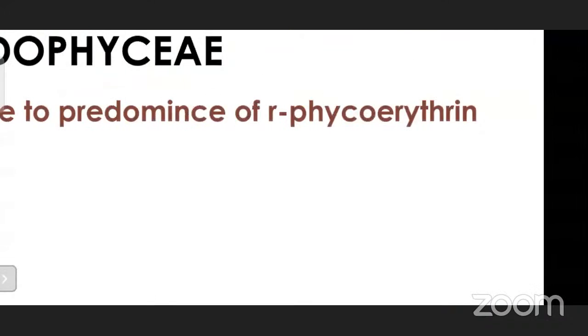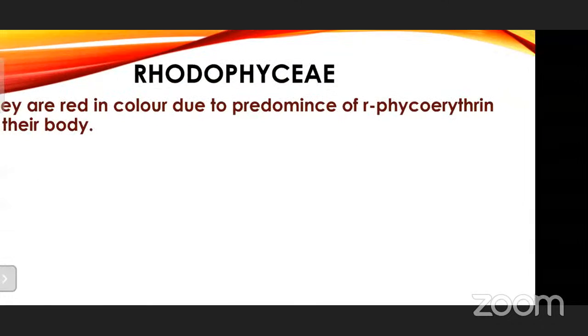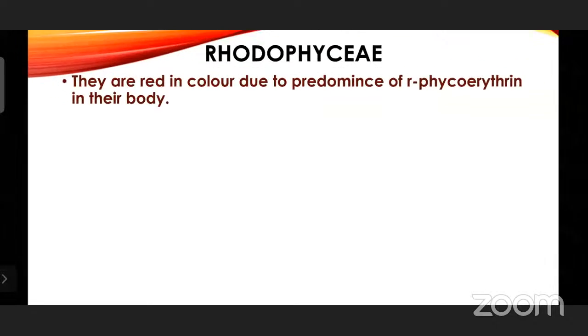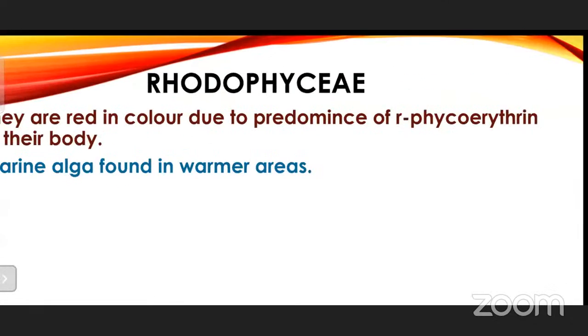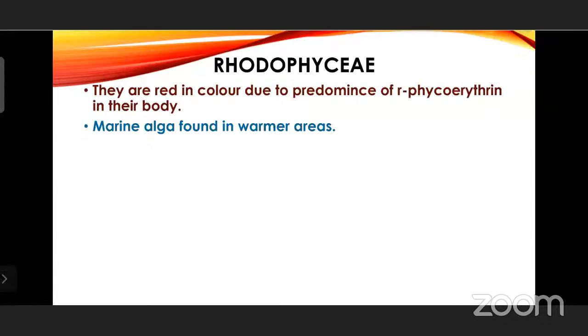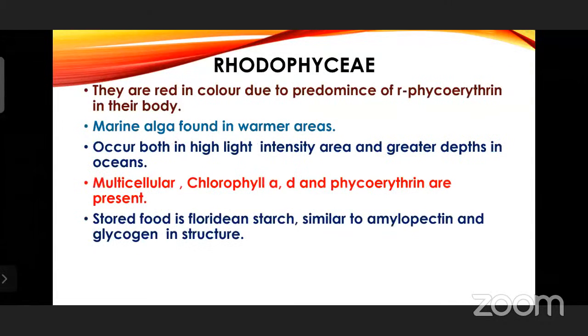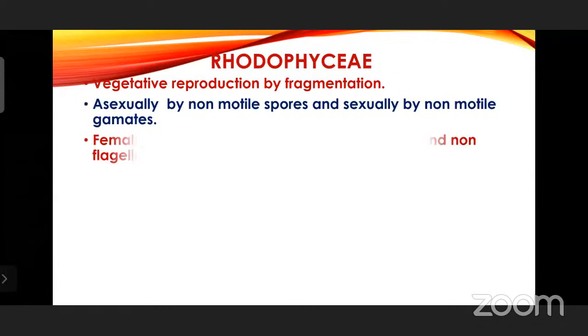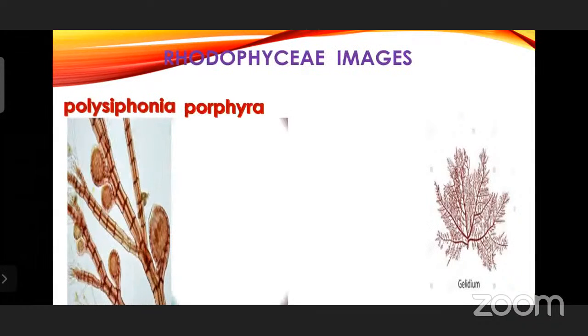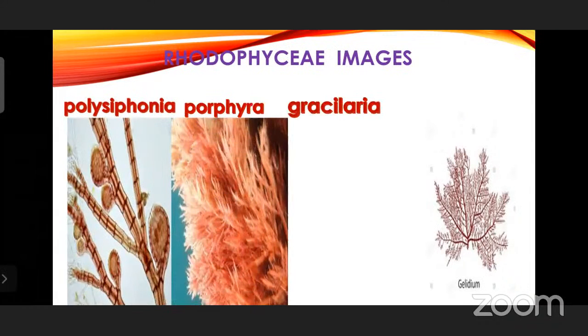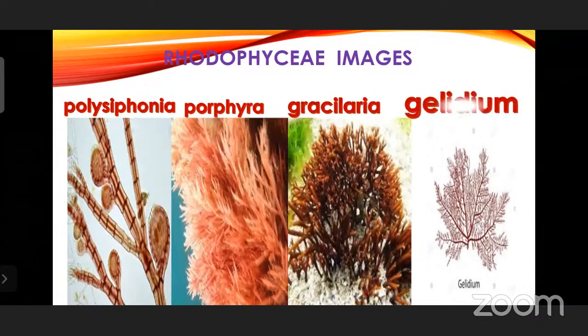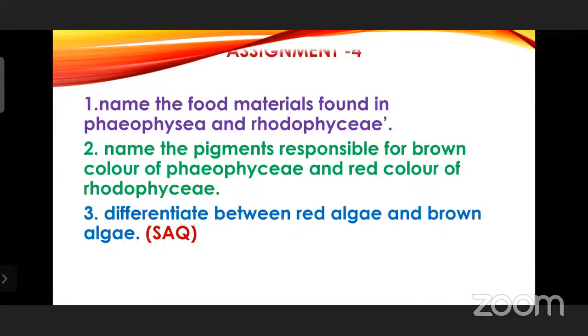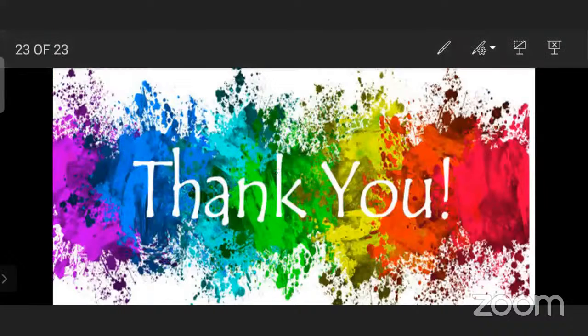So I hope you will follow this algae, revise the textbook properly, find out the answers correctly, and make notes, revise so that the terminology will be on your tongue, students. So with this we finish Polysiphonia, Porphyra, Gracilaria, Gelidium, Rhodophyceae images. And the assignment 4 questions are given. Thank you.